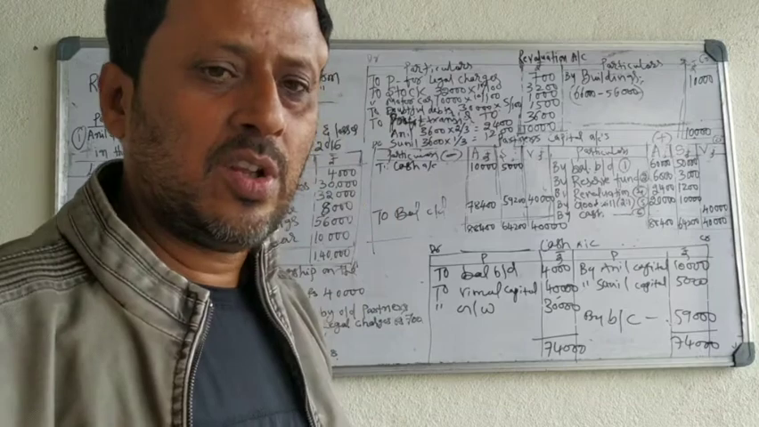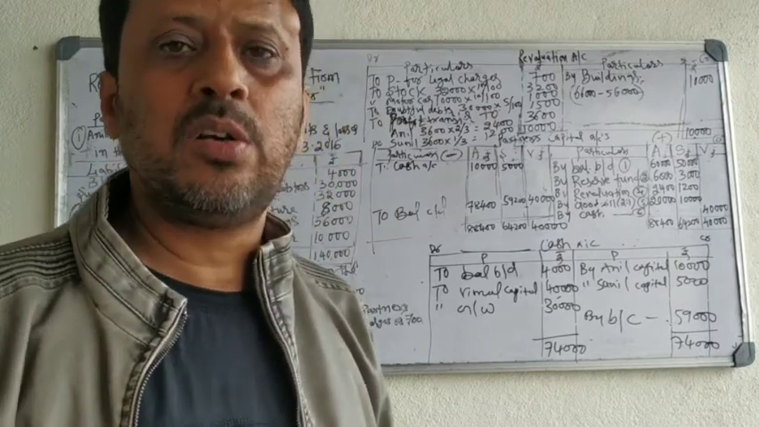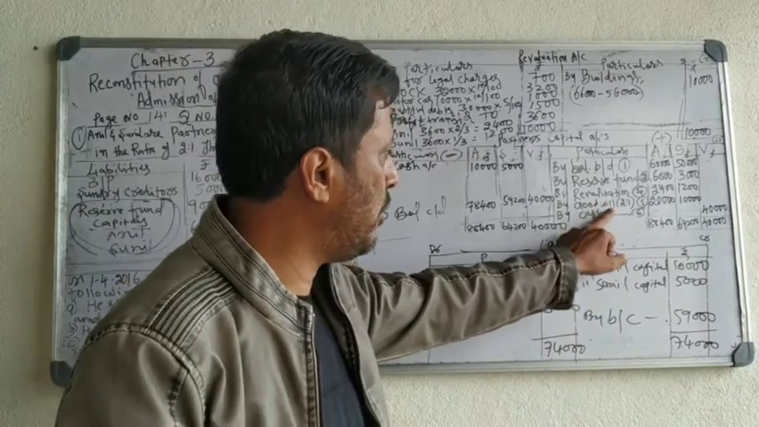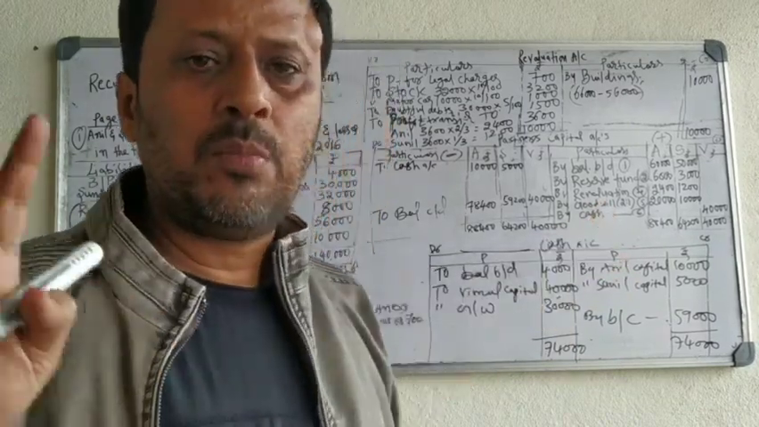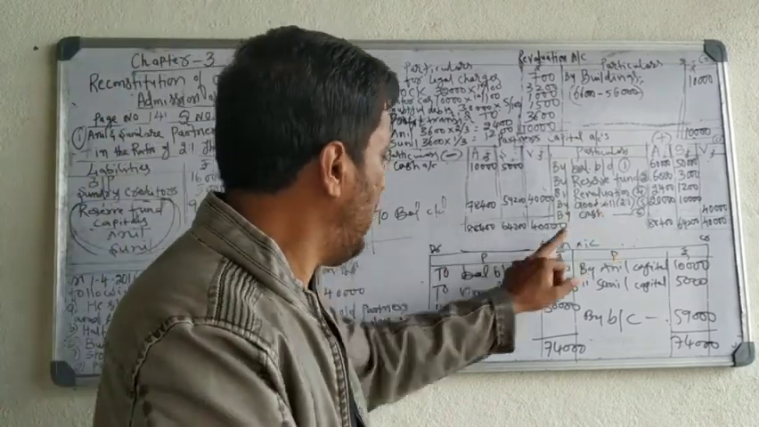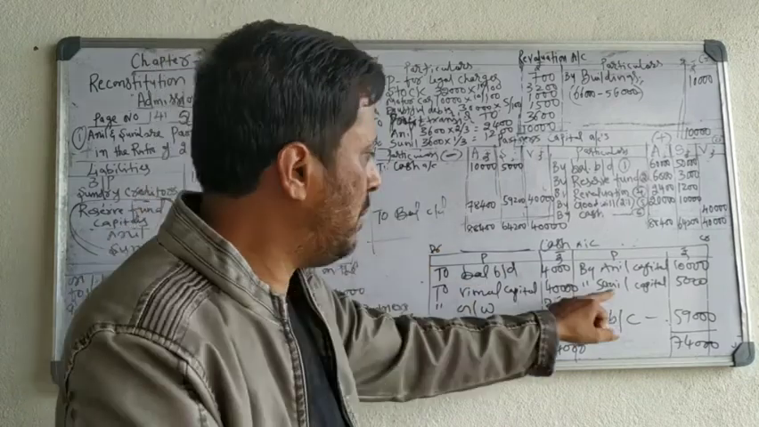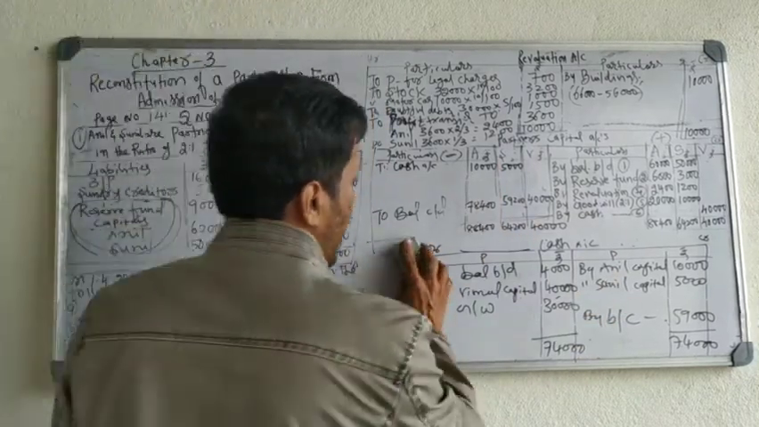In the last class, in the last problem, only the new partner brought goodwill, so we made only 2 entries: cash, to goodwill. In this problem, the new partner has brought goodwill and it is withdrawn by old partners. Cash, to goodwill, and partners' capital, to cash. Okay. Now we will take a balance sheet.